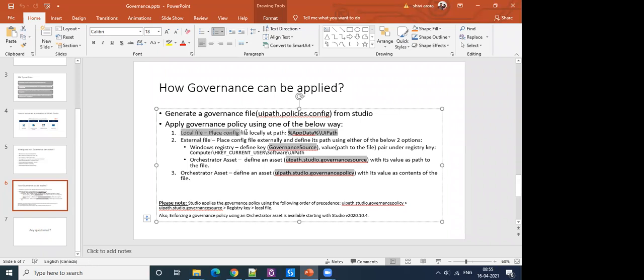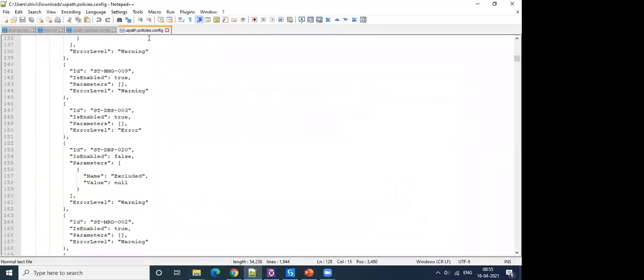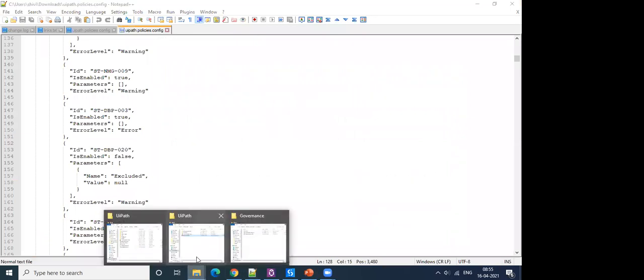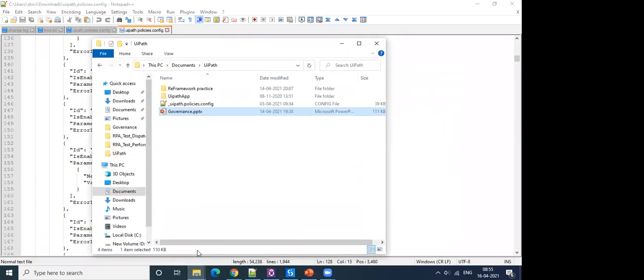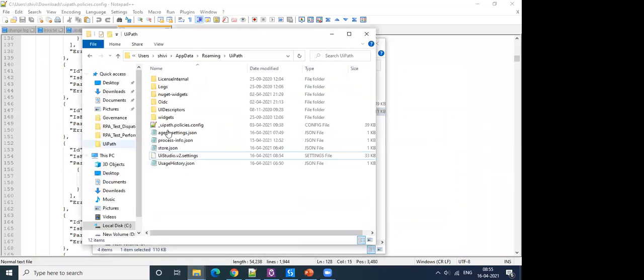For a local file, what you need to do is, this UiPath.policies.config file. You would go to this path. How can you navigate to this path? By typing percentage app data.